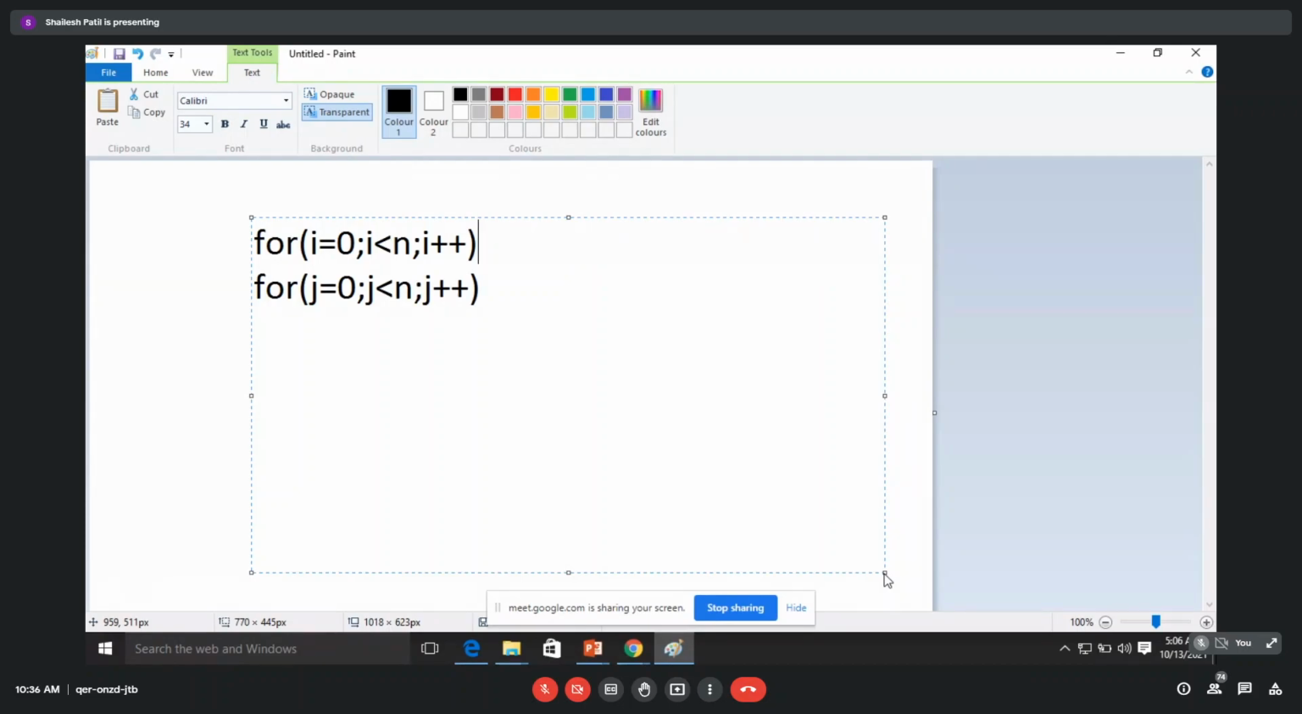This complexity will be n square, because the outer loop will run n times and the inner loop will run n times. But one thing we can do here is make it n minus i. That we can make n minus i over here. By this way we are minutely decreasing the required complexity, so it is not n square, it will be less than n square. Yes or no? Yes, less than n square.